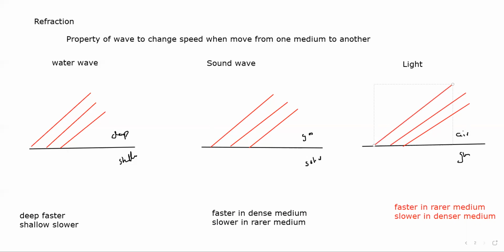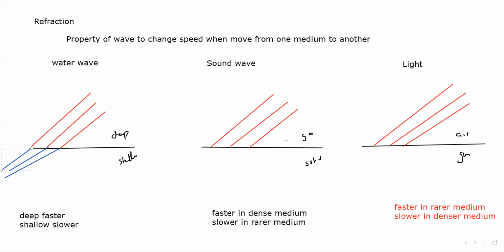So when we compare the speed, as the water waves travel from deep to shallow, the shallow region has a higher density, so they will lag behind or slow down. The wavelength will decrease, speed will decrease, but the frequency remains unchanged.